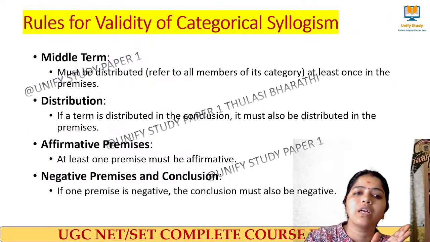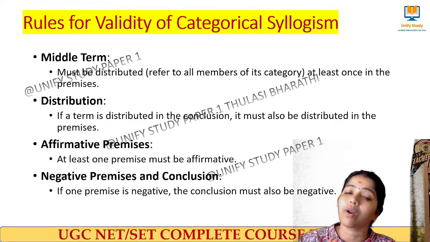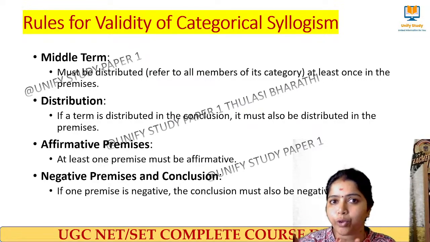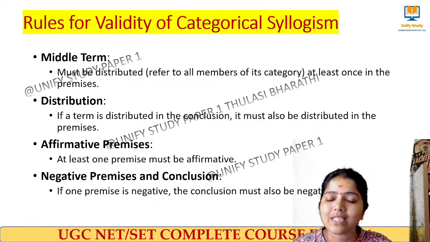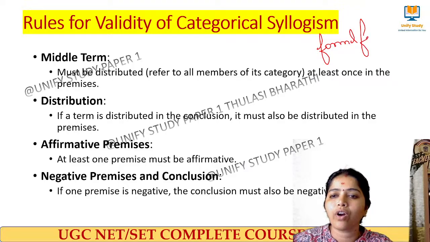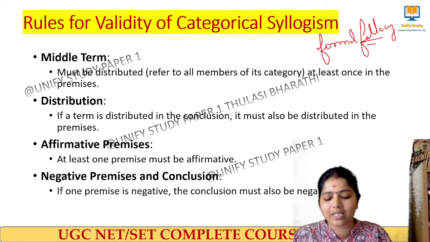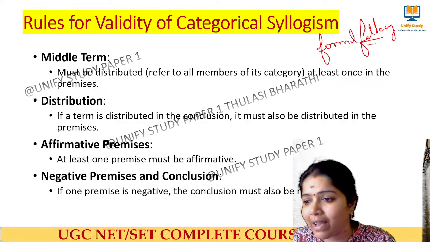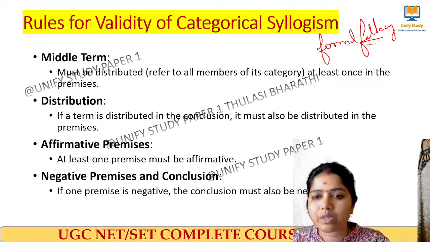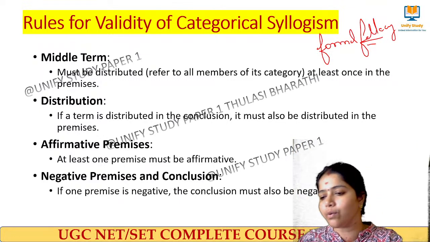Next we move to the rules of validity of categorical syllogism. We will see this in detail in formal fallacy errors. We have seen it already. You can also check the YouTube video of Unify Study, where we have a very detailed video on formal fallacy. I have given all the types of questions that we had and how to identify them, very clearly in that one. So learners who are new to this platform, you can check it out there. Okay, right. So I'll tell you one by one.